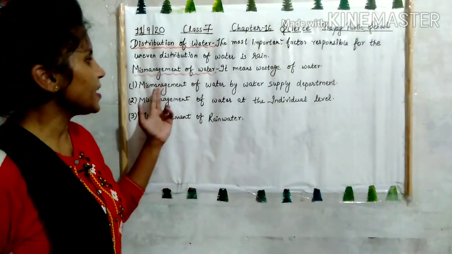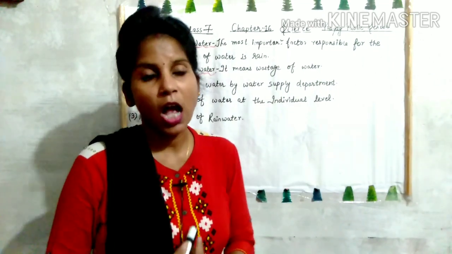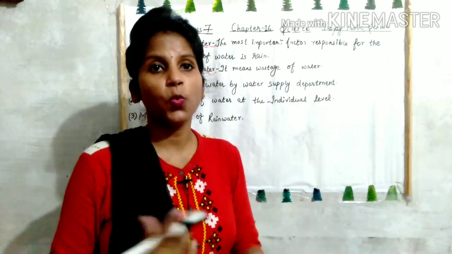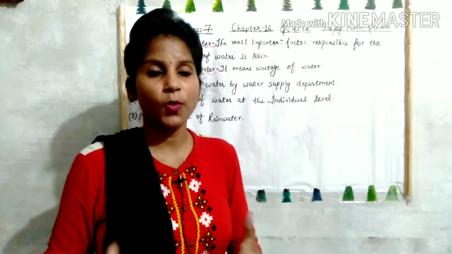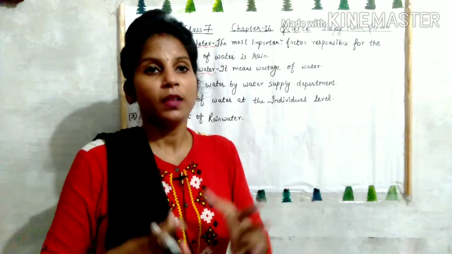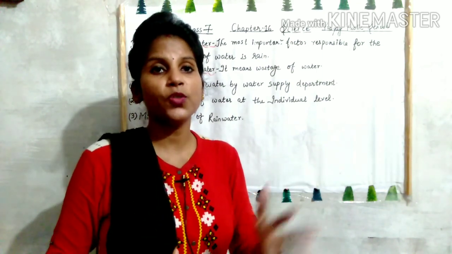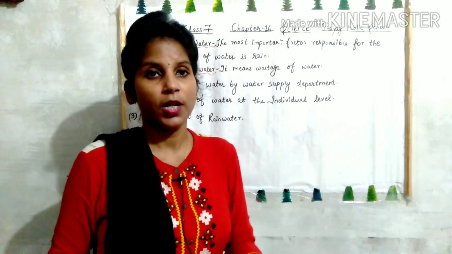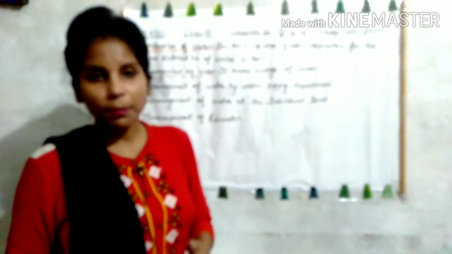First one is mismanagement of water by water supply department. In our houses we get water through water supply department. It's a very huge network of pipes provided all over the city. But what happens sometimes, there is leakage in the pipe which causes the wastage of very precious water. So this is mismanagement of water by water supply department.